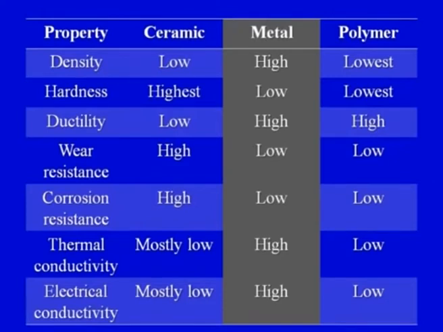So plastic deformation or bending or any other process to give a shape to the metal is easier in case of metals, but in case of ceramics it is difficult because they do not have the property of ductility. So in ceramics the ductility is low, whereas in metals the ductility is high. Therefore the metals can be drawn into thin wires, metal can be plastically deformed, whereas ceramics cannot be drawn into thin wires. Even if possible, then very precise control over the processing parameters is required. So therefore the ductility of the ceramics is lower as compared to that of metals.